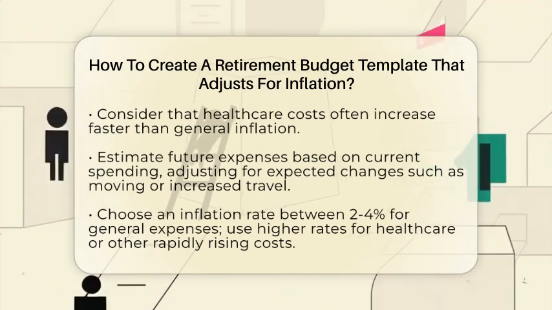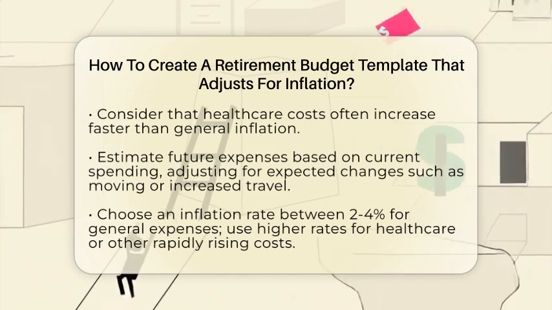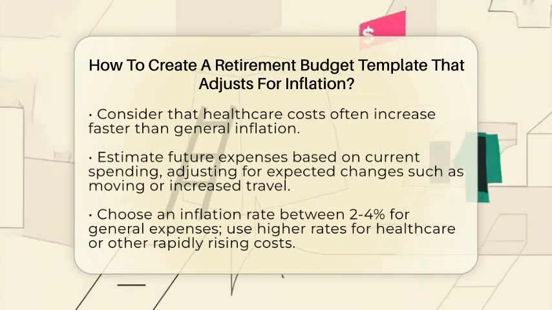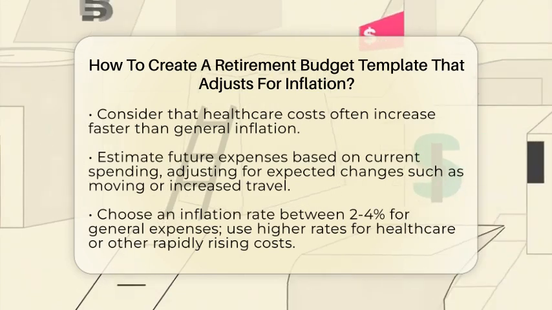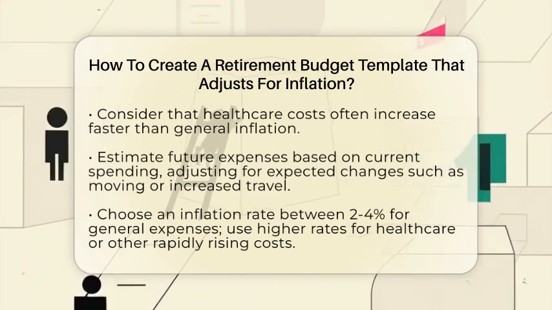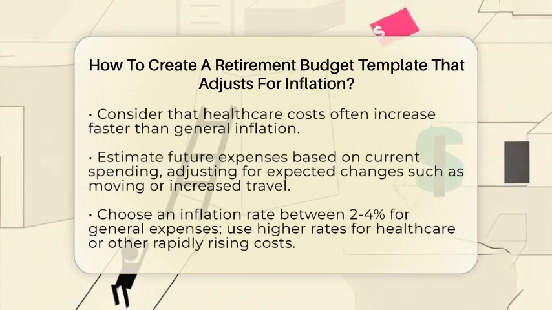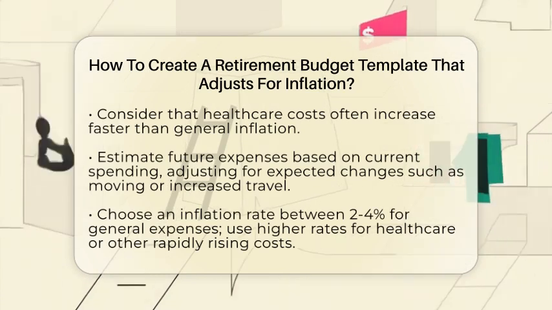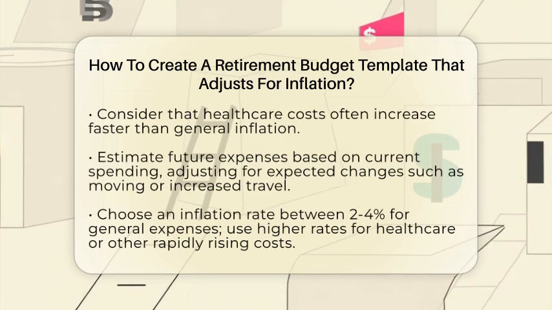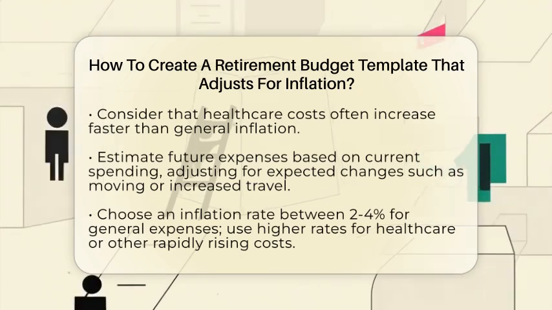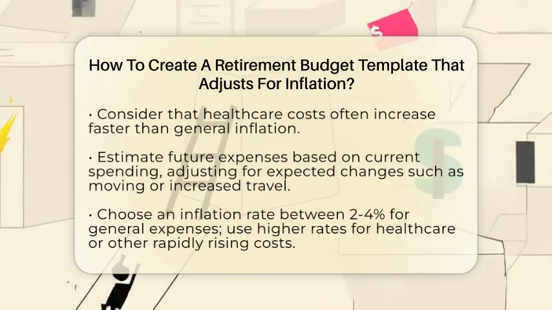Choosing an inflation rate is your next step. Most financial planners suggest using a rate between 2 and 4% per year for general expenses. For healthcare or other specific costs that tend to rise faster, consider a higher rate. For example, if you expect healthcare costs to increase at 3% annually, include that in your calculations.